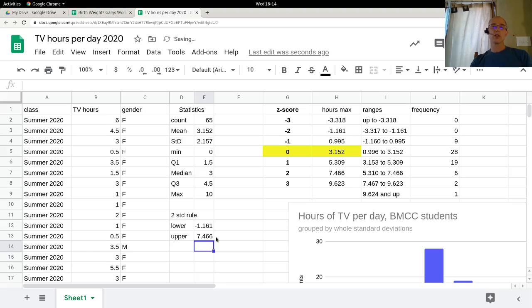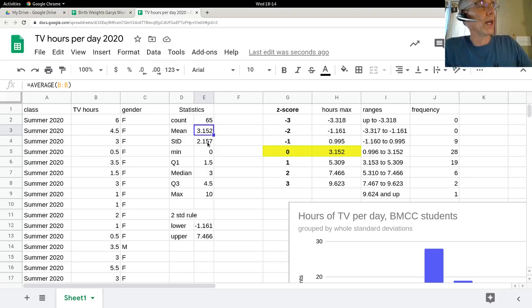All right, so according to my calculations, the mean number of hours for BMCC students, at least my BMCC students in statistics, is a little over 3 hours per day watching TV type stuff. And the average spread is about 2 hours. And there's some rules about what percent of the population lives within 1, 2, 3 standard deviations from the mean. So we'll take a look at that here. Let's see, what do we got?